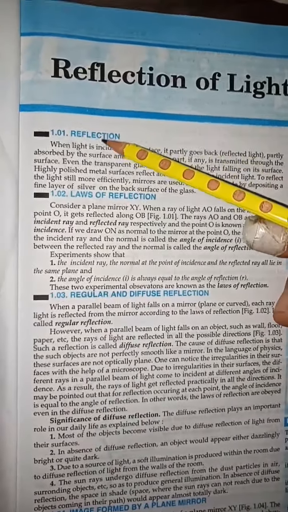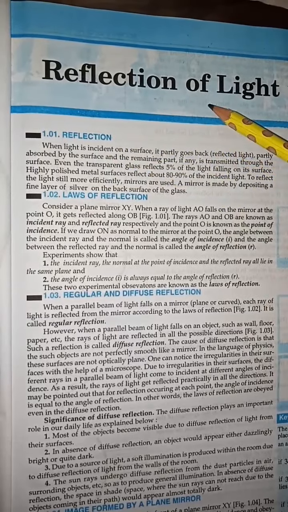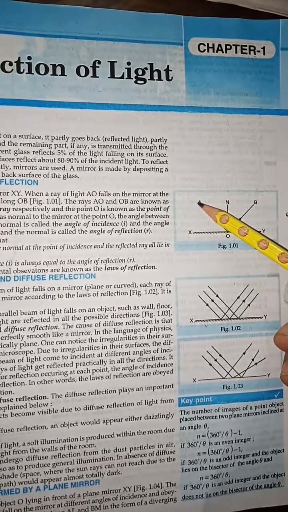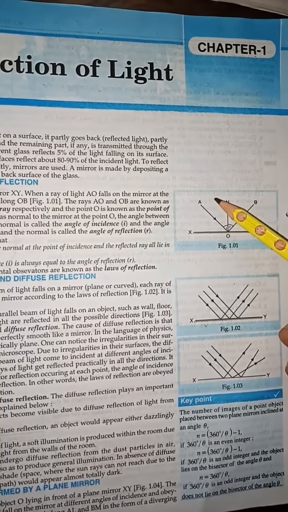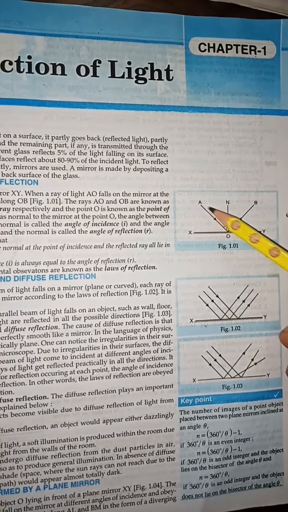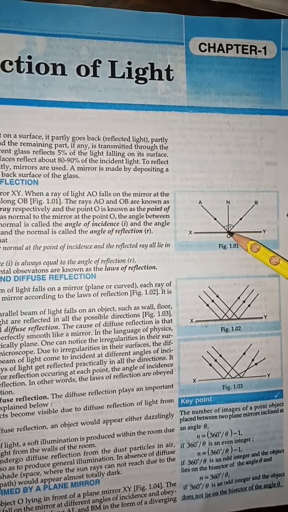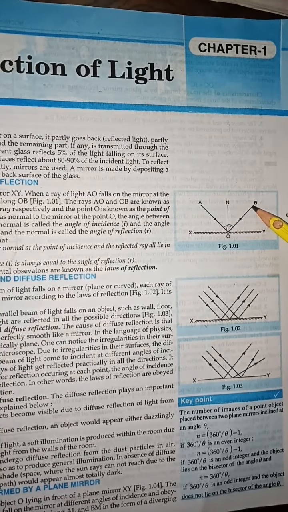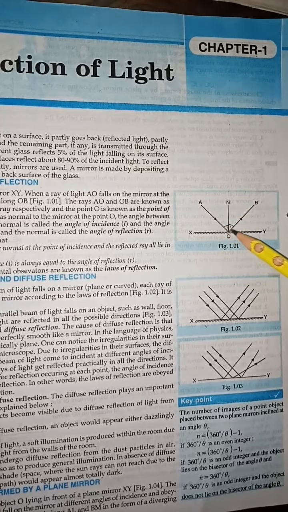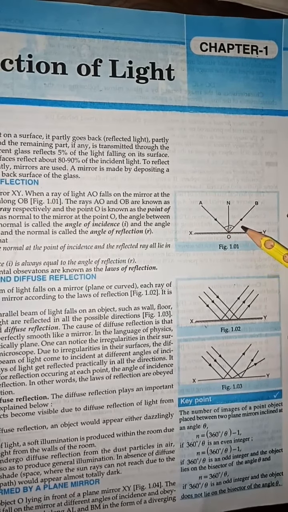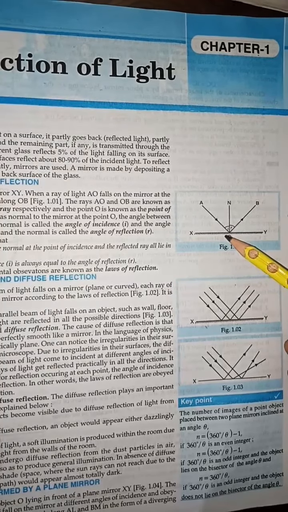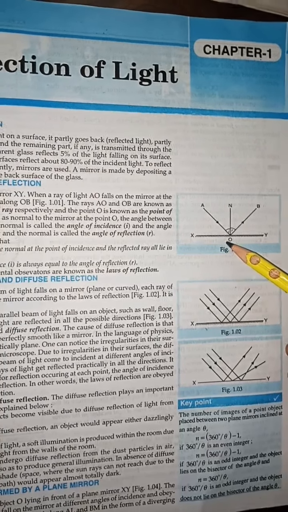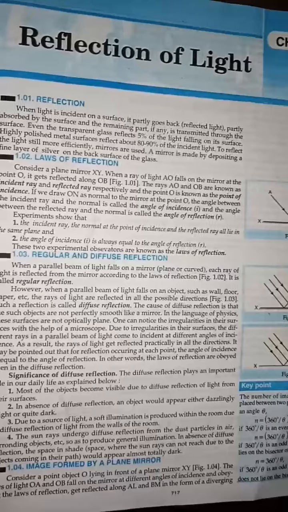Here, do you know what reflection of light is? Reflection means whenever light bounces back into the same medium. From one medium light comes, and after reflection it goes into the same medium. We say this phenomenon is called reflection of light. The best example of reflection is a mirror, that is, a polished mirror.